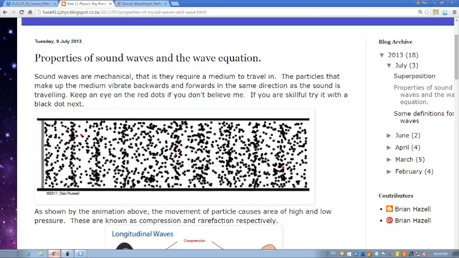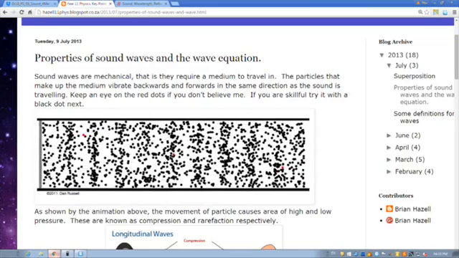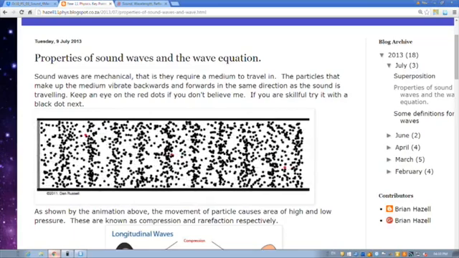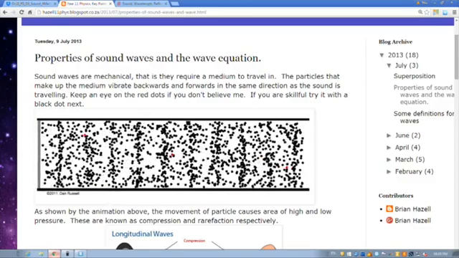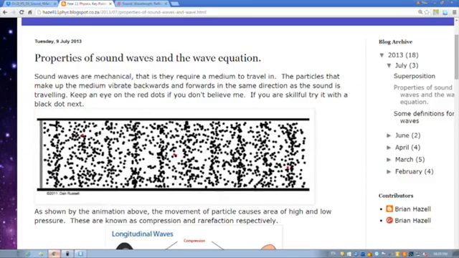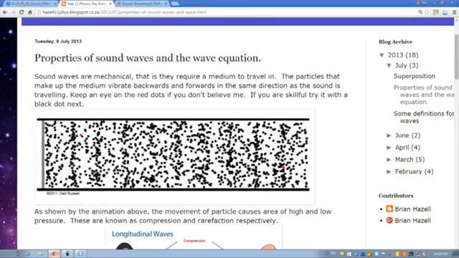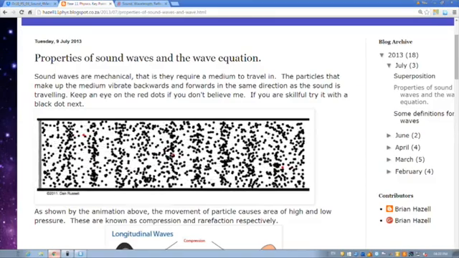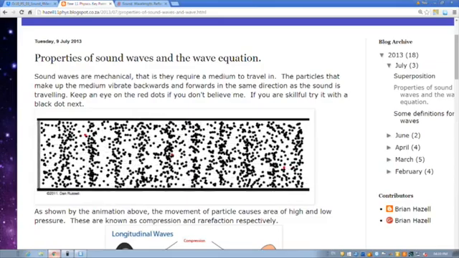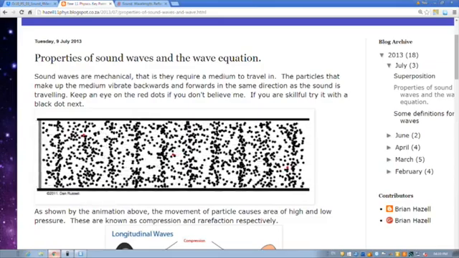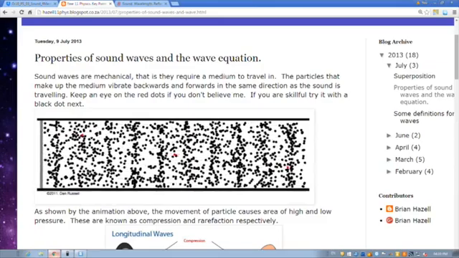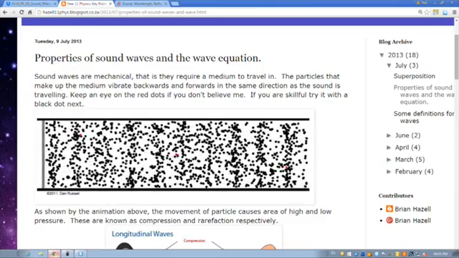I think you could think of this as the air particles. I want you to pay careful attention to the red particles. The vibration is back and forth, back and forth. And from our screen, the movement of the sound, or the longitudinal wave, is from our left to our right. Now, if you come to think of it, the disturbance and the direction of motion are in the same direction. They are parallel to each other in a way.